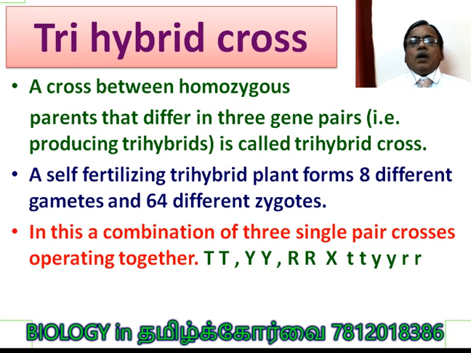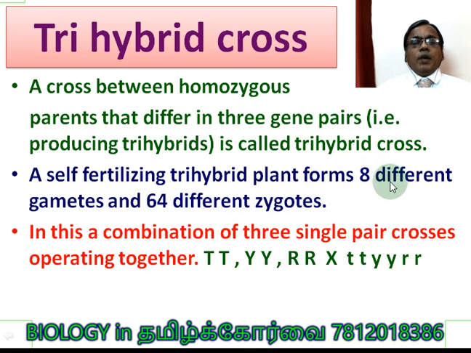You just put the number 2 power 3, where 2 is the variation and 3 is the number of genes studied. 2 power 3, so 2 into 2 into 2, 8. 8 gametes are produced by the F1 generation. Suppose it is a dihybrid cross, 2 power n, where n is equal to 2. 2 into 2, 4 gametes. Very clear? Likewise, we are able to interpret it mathematically.